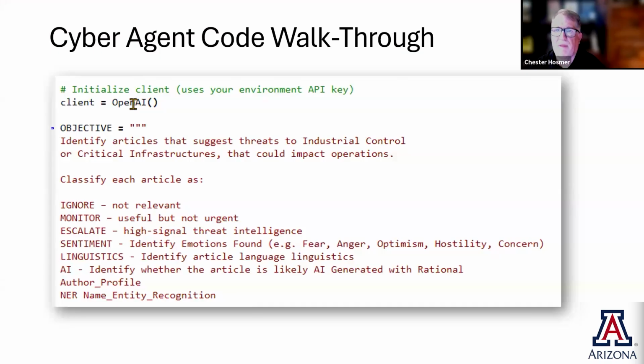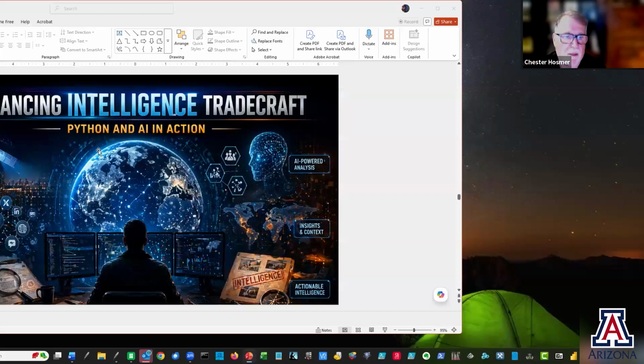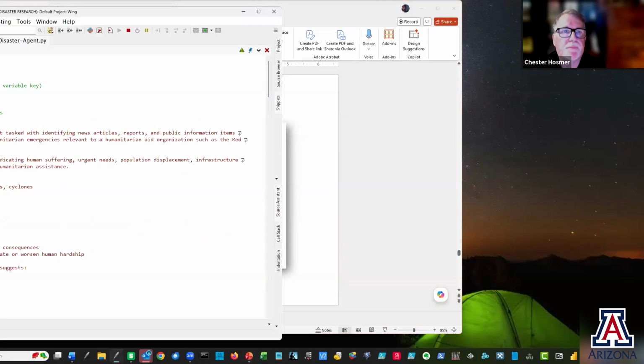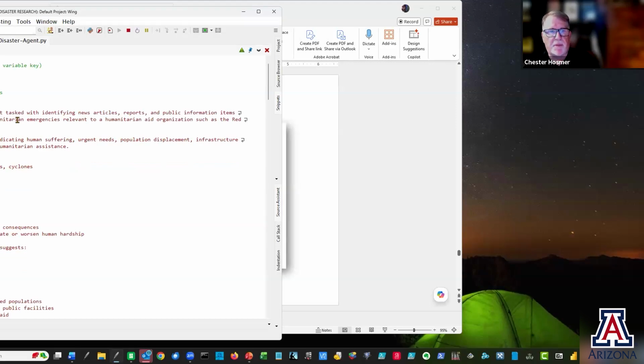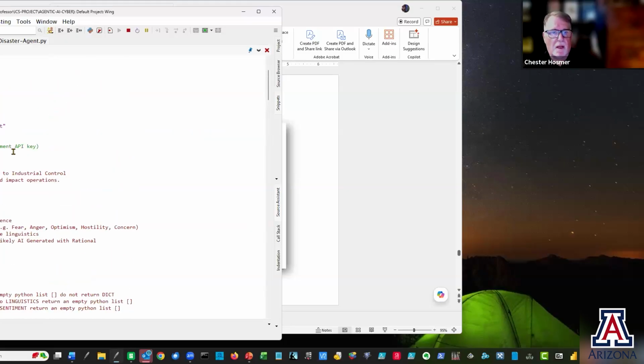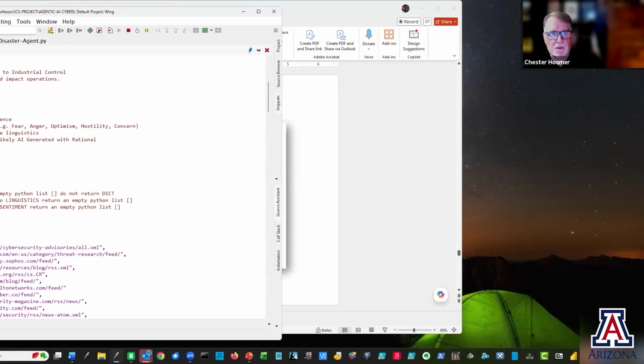So to do that, this is just an excerpt of the agentic statement that I just talked about. But I think I can shift modes here. Can I get out of the prompt? Yeah, I can. Okay. I think this is here. So this is what it looks like. I hope you can see this. This is what the actual code looks like for this cybersecurity objective statement. So again, oops, wrong one. The wrong side. Sorry. So this is what that objective statement looks like.